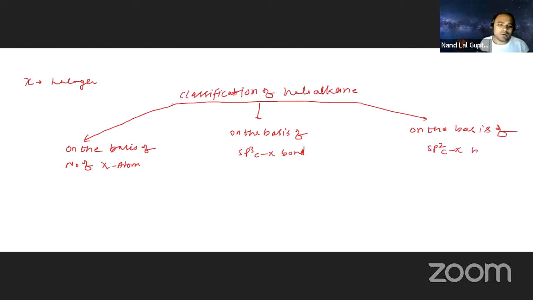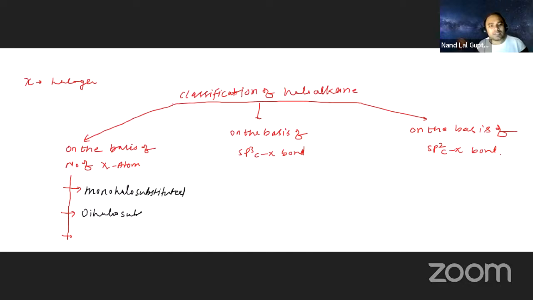If I go into a little more detail, there are three types based on the number of halogens. This is one, this is two, here is three. The first is mono-halo substituted, meaning only one halogen is present. The second is di-halo substituted.